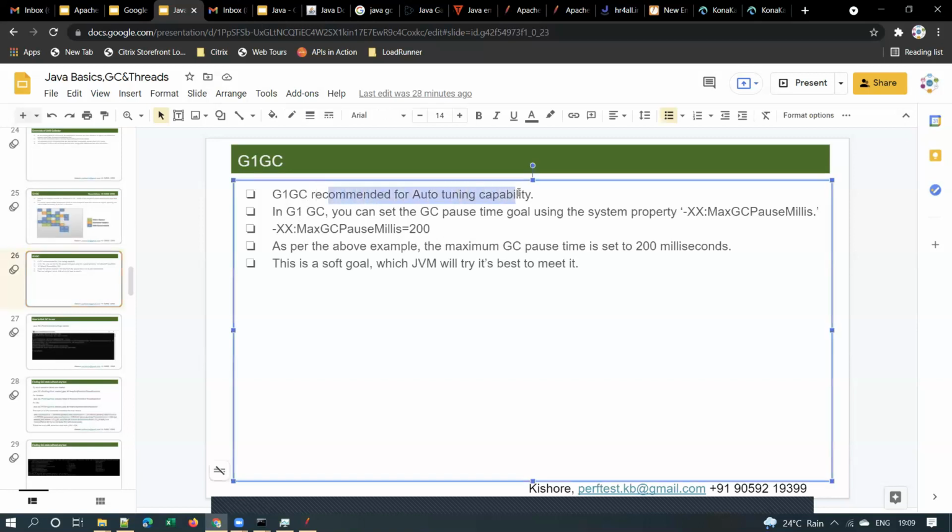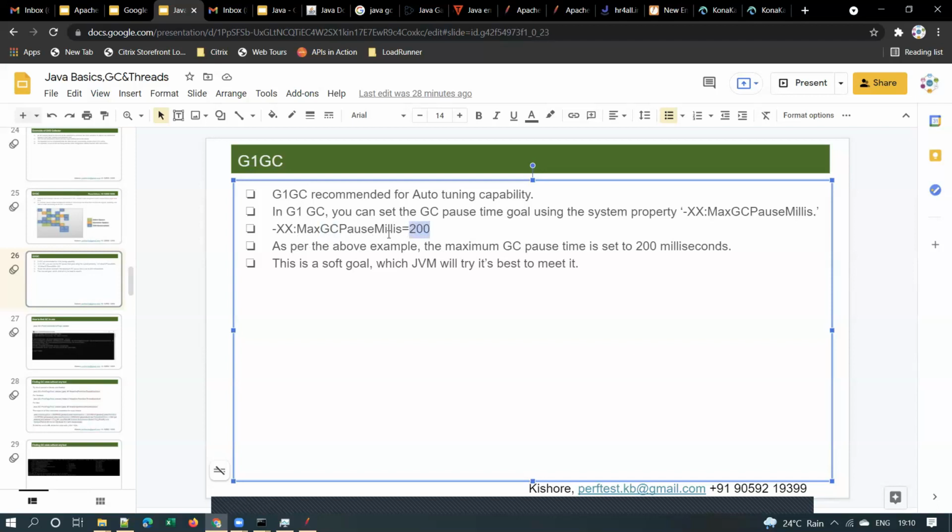G1GC is recommended for auto tuning capability. In G1GC, you can set the GC pause time goal. I explained this one, right? Max GC pause 200 means if you set it like this, it won't allow your garbage collection to take more than 200 milliseconds whenever GC happens.